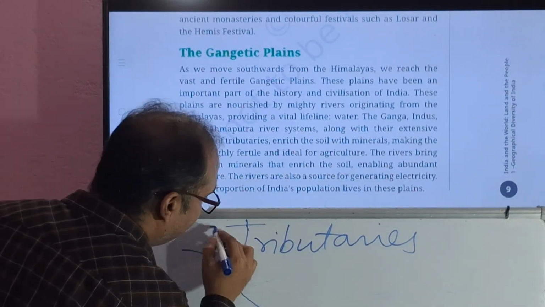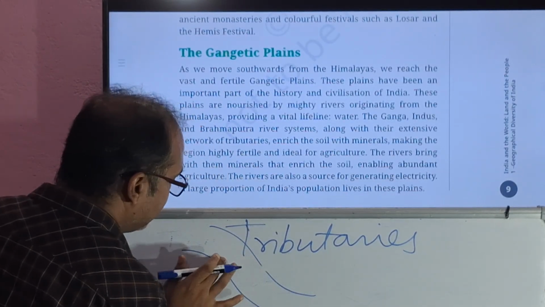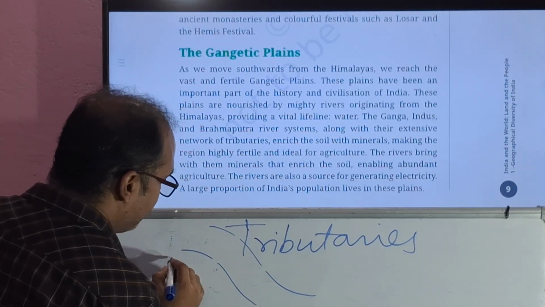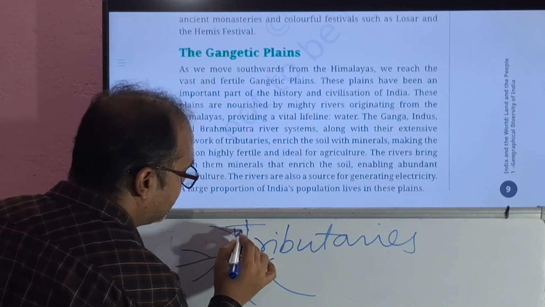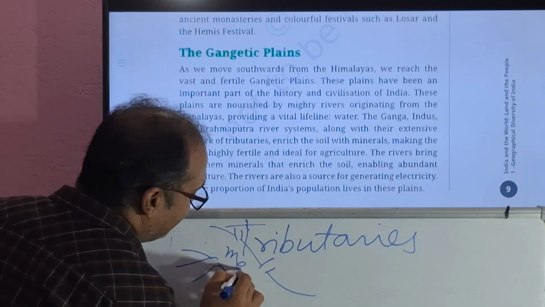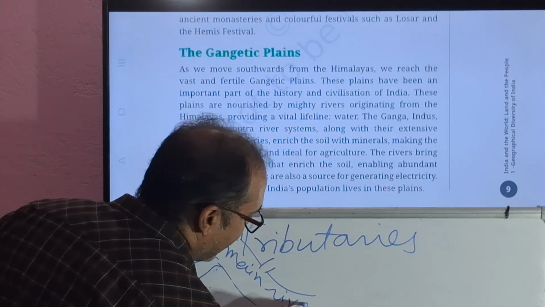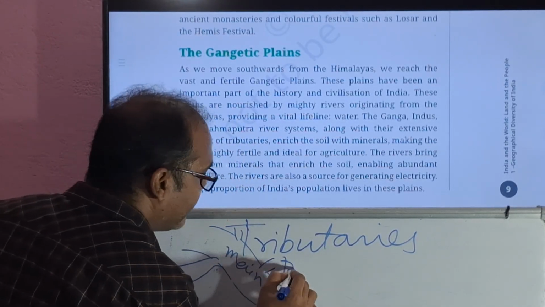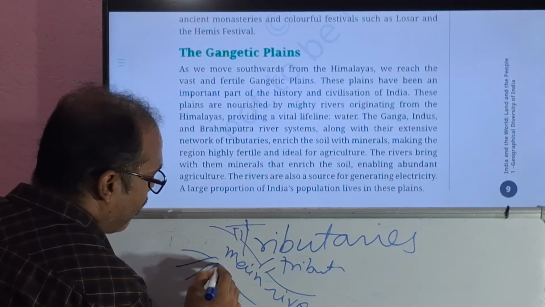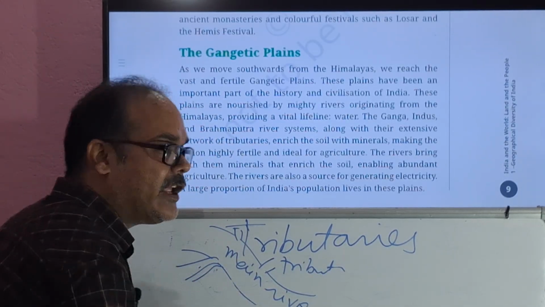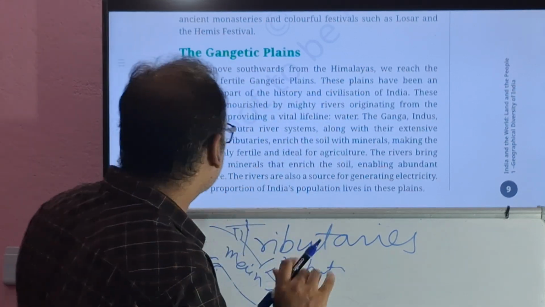Suppose this is a main river, and different rivers, suppose one river is joining here, another one is here, another one is here. And this is the main river, right? And these are tributaries, and all these are contributing water to the main river.